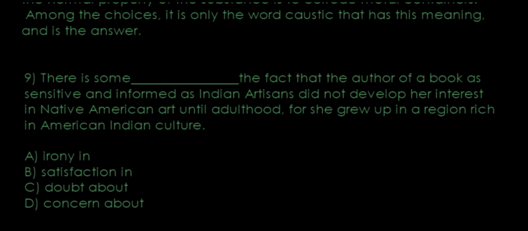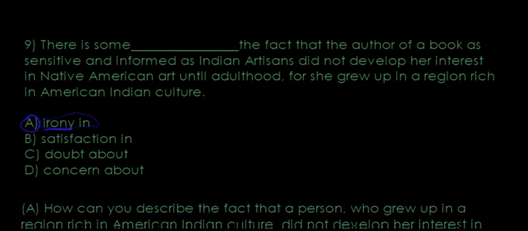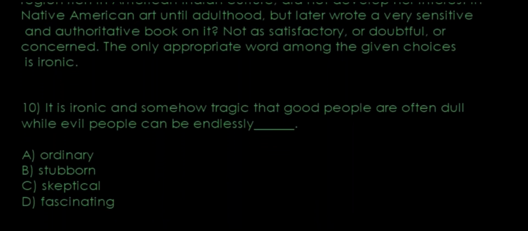So that's a contrast, because she grew up in a region rich in American Indian culture. So, irony, sophistication, doubt about, concern about. There is some irony in the fact that the author of the book, as sensitive and informed as Indian artisans, did not develop her interest in Native American art until adulthood, but she grew up in a region rich in American Indian culture. So there's an opposition, there's an irony in this particular thing. Let's go with A.